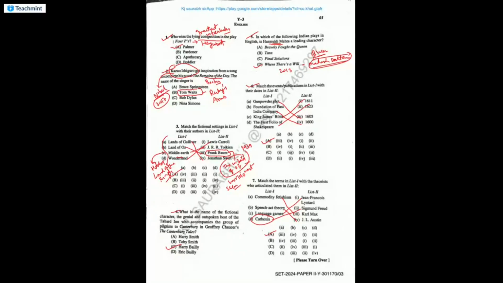So concentration of mental energy on one particular person. Cathexis, concentration of all mental energy on one particular person. Okay, so that is there. Then moving on, question number 8.